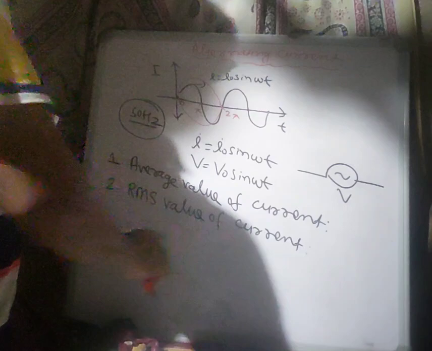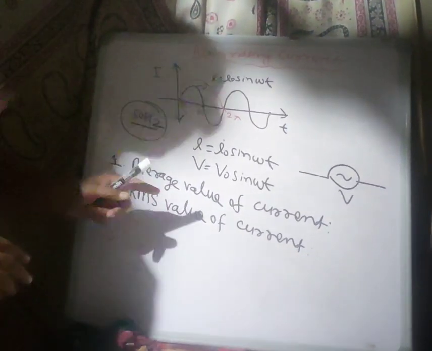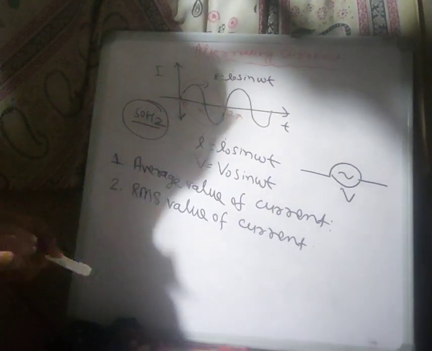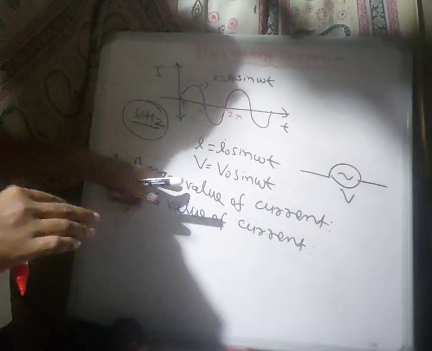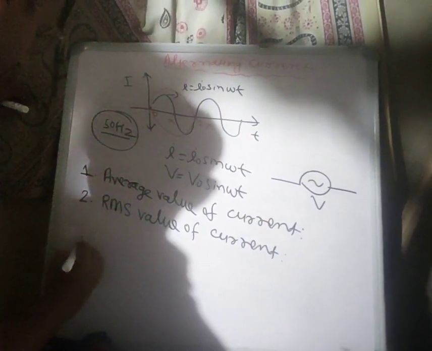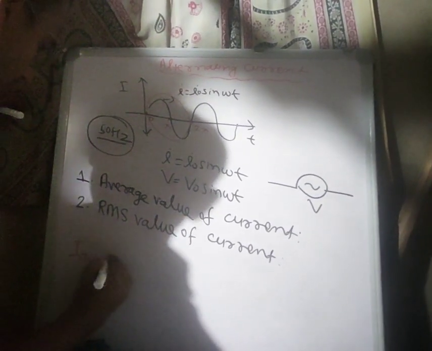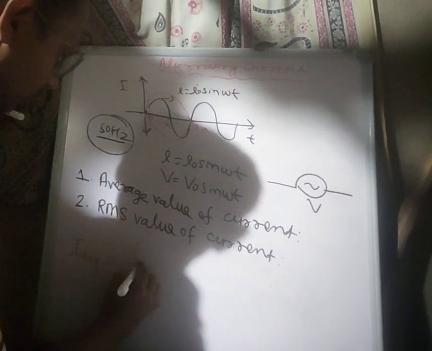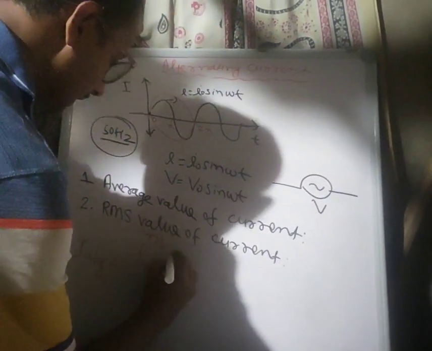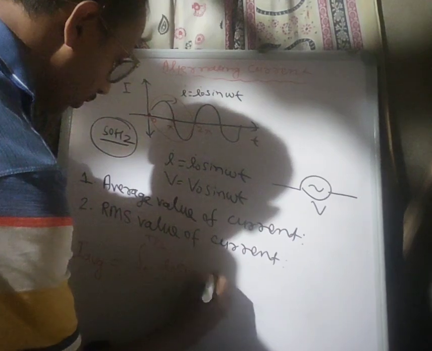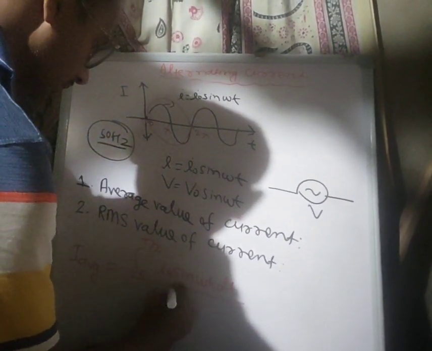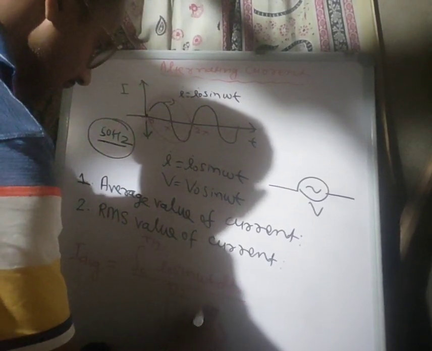And now the RMS value of current. RMS means root mean square value of current. Now we have to calculate the magnitude of the average value of current. The average value of current is calculated over half cycle. So we can write the integral from 0 to T upon 2, where T upon 2 means half cycle, of I naught sine omega t dt upon the integral from 0 to T upon 2 of dt.